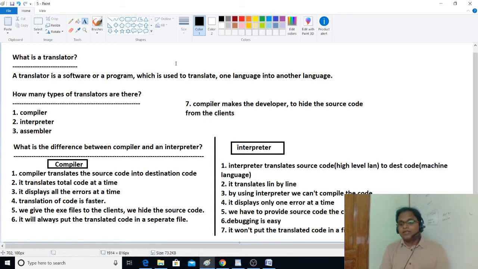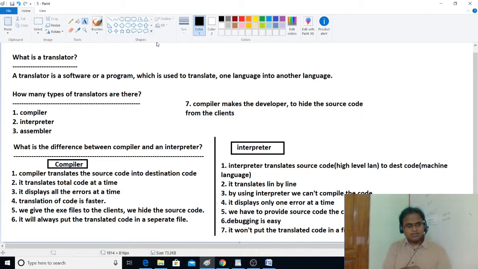Okay, thank you. Now, I would like to discuss how many types of languages there are in the computer world. All the languages are divided into some categories. Translators: compiler, interpreter, assembler. Only 3 translators are there.